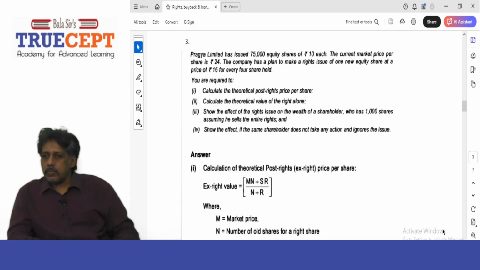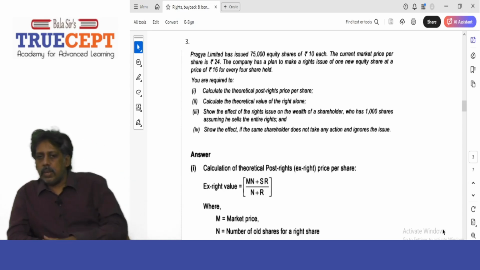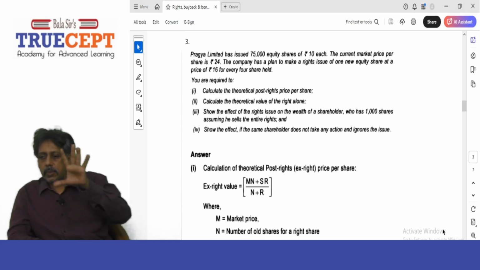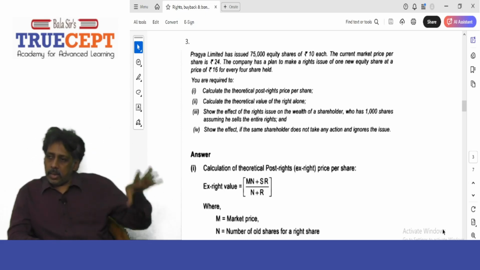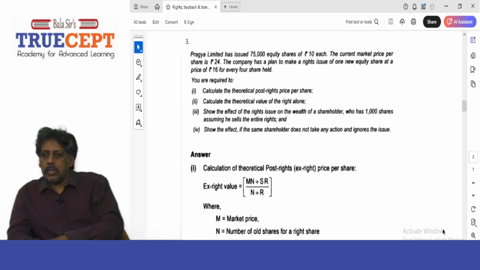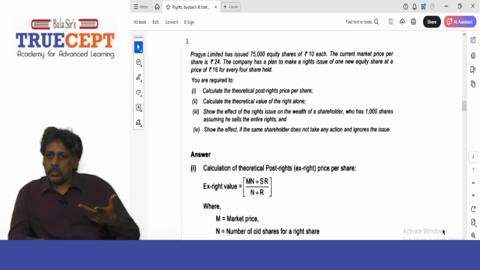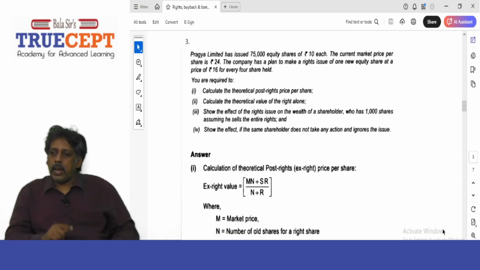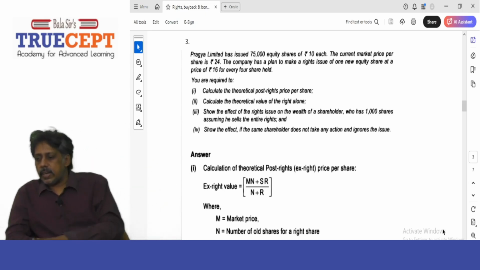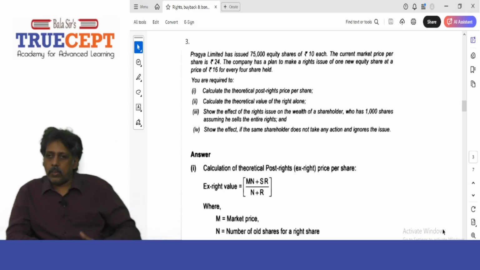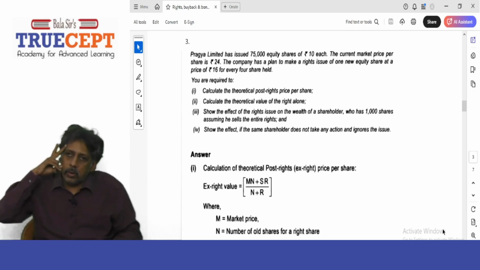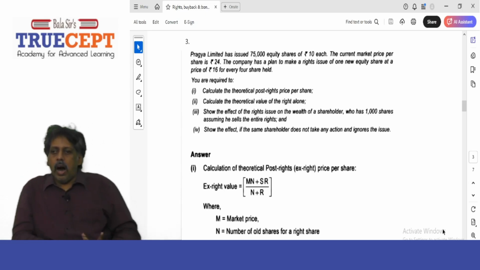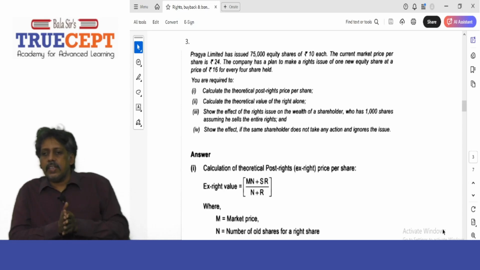As simple as that. And that is supposed to be the theoretical ex-rights price. That means in theory, the price of 1 share should be rupees 22.4 after you buy that 1 share from the company at rupees 16 per share. Is that fine? So that is the theoretical ex-rights fair value, or the price of a share, rupees 22.4. Now, how to calculate the value of the right?